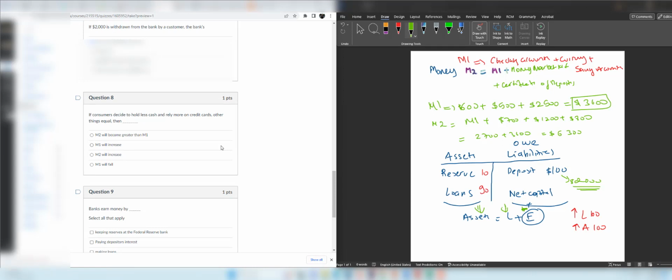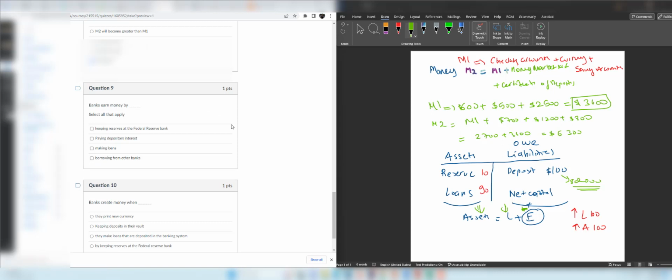Question 8. If consumers decide to hold less cash and rely more on credit cards, other things equal, M1 is going to fall, because cash is M1, but a credit card is not money. Since people are now holding less cash, M1 is going to go down, and credit cards, which don't belong to any category, are going to increase, which is a debt. So it's a type of borrowing from the bank over a short period. Therefore, credit cards are not considered money.